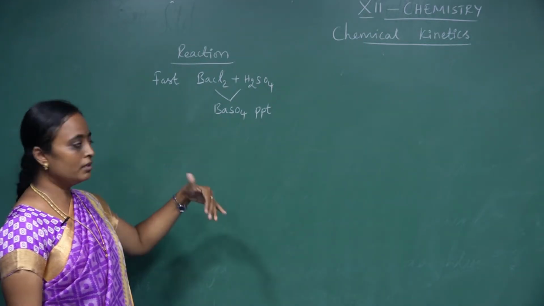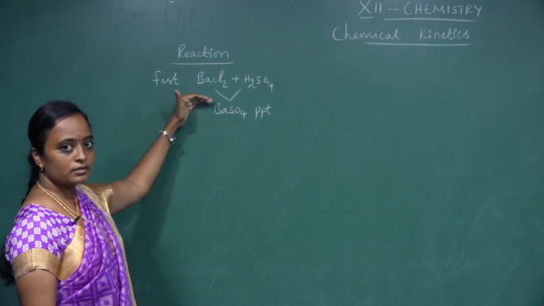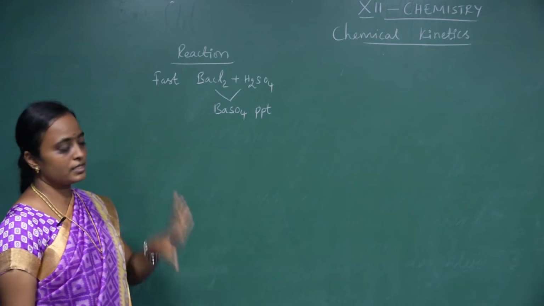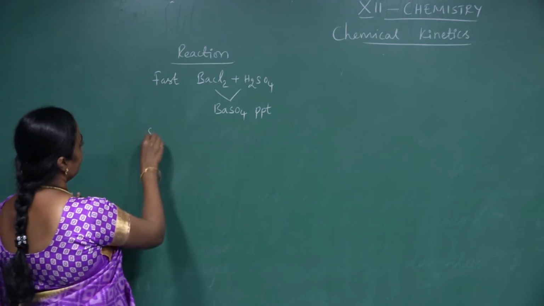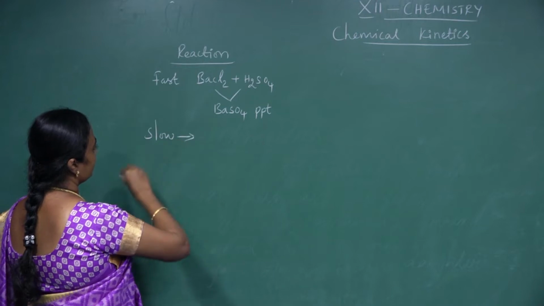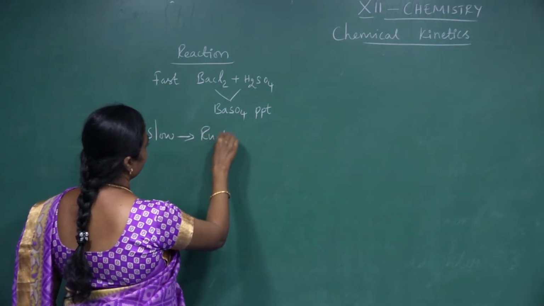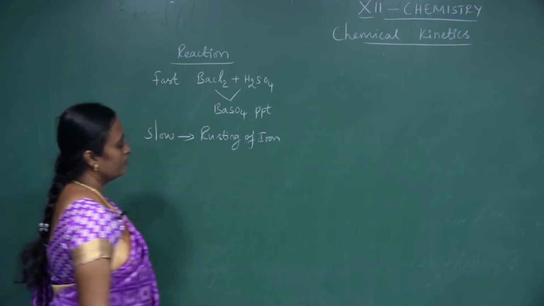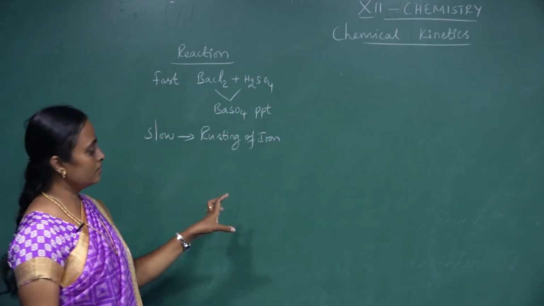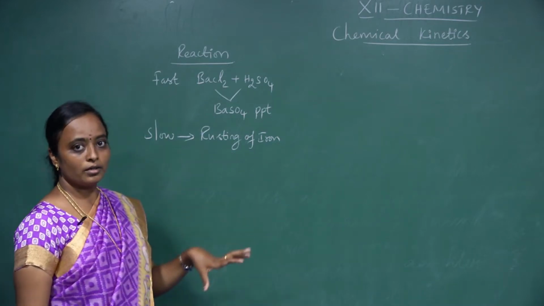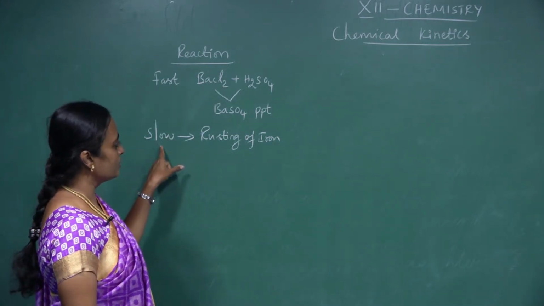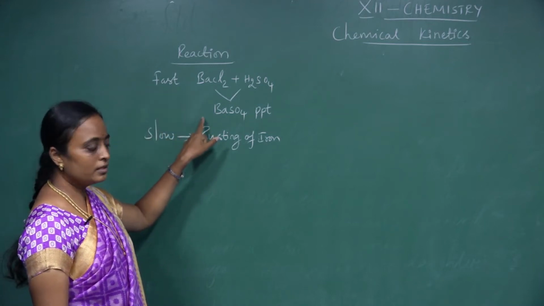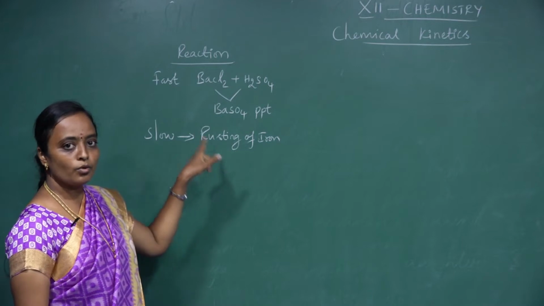That means whenever you mix the two reactants, as soon as you mix them you get a product. This is one type of fast reaction. Next, an example of a slow reaction is the rusting of iron. Rusting of iron occurs over a month, even over a year. So this comes under a slow reaction. One reaction takes place in a fast manner, and the other in a slow manner.